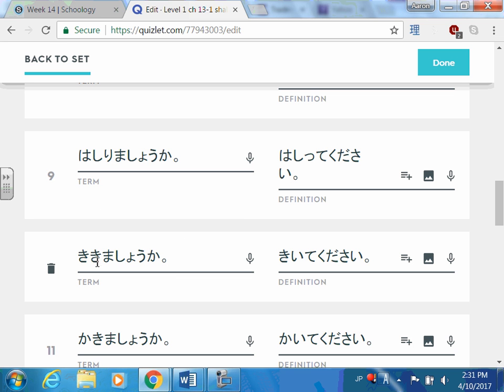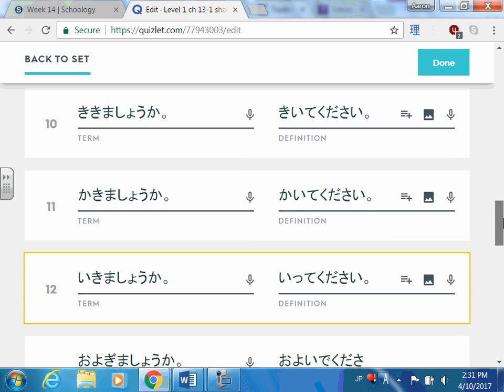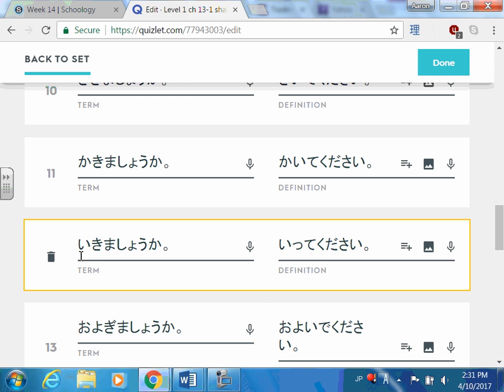Now, if it has a ki, like this one, kikimashou ka, like shall I listen? Kiite kudasai. We had this previously. You take off the ki and you replace it with ite. Kakimashou ka, kaite kudasai. This one here, ikimashou ka, is an exception. Itte kudasai. There are a few of these.